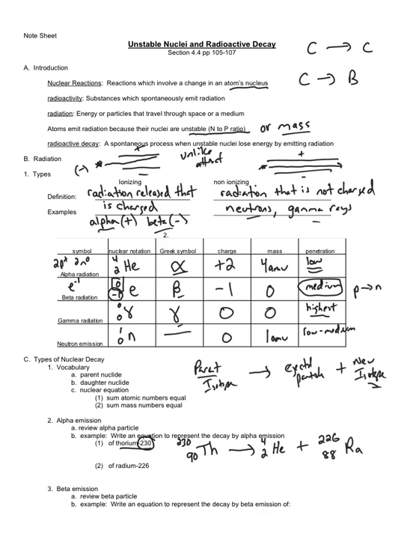So thorium, by ejecting an alpha particle, becomes radium. And usually what also gets ejected along with the alpha is gamma radiation as well, which lowers the energy of this particle, making it more stable. But this is something that you do not have to be aware of for the test.